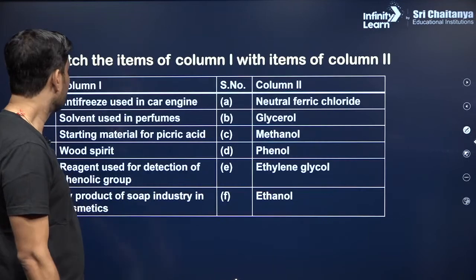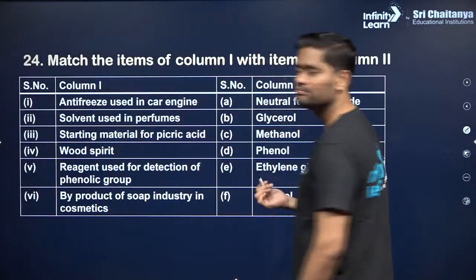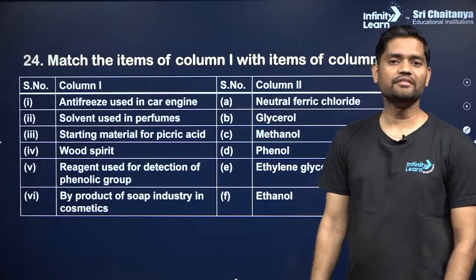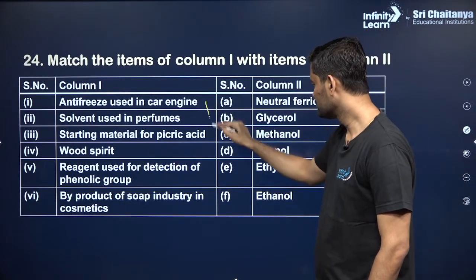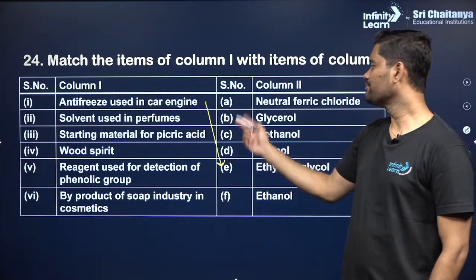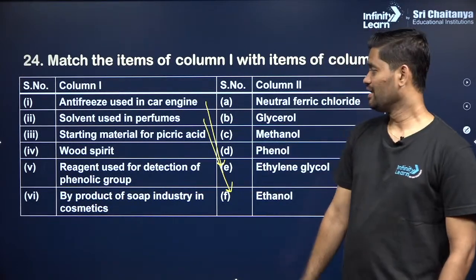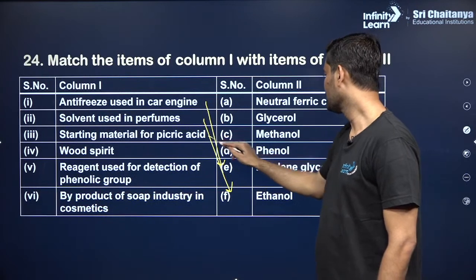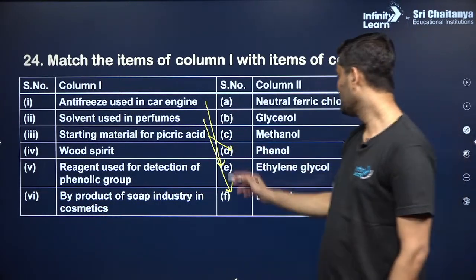Next, match the items of column 1 with items of column 2. Okay, so antifreeze used in car engines, please make a note of it, is ethylene glycol. The solvent used in perfumes is ethanol. The starting material for picric acid is phenol itself. Wood spirit is also known as methanol.